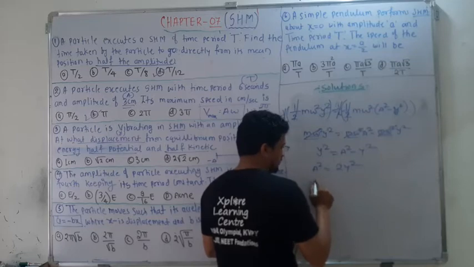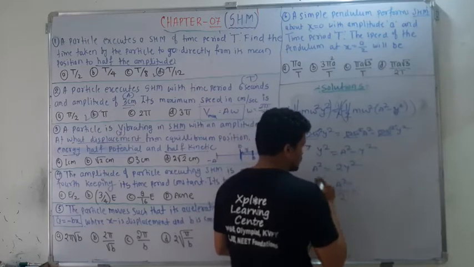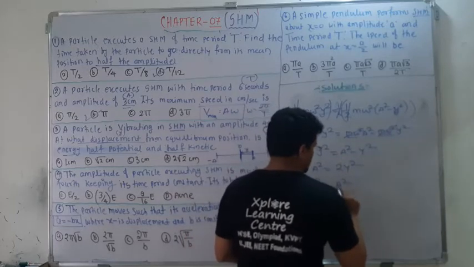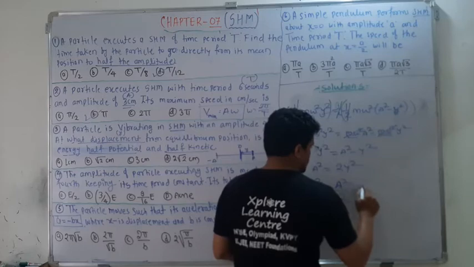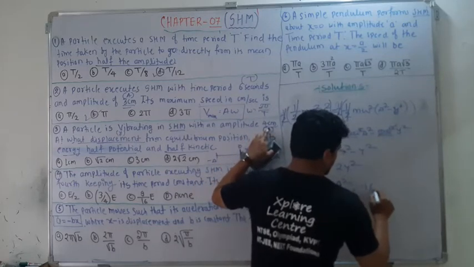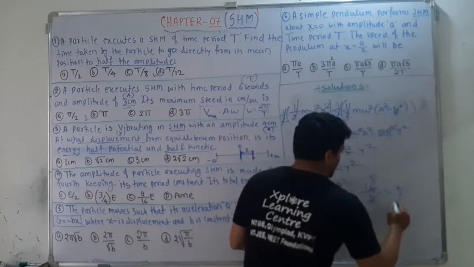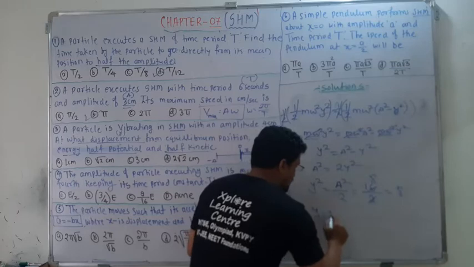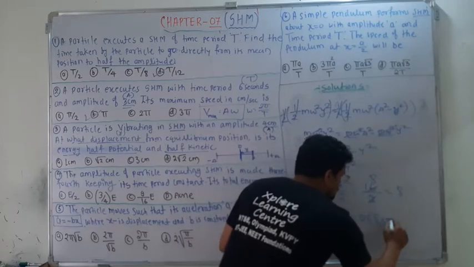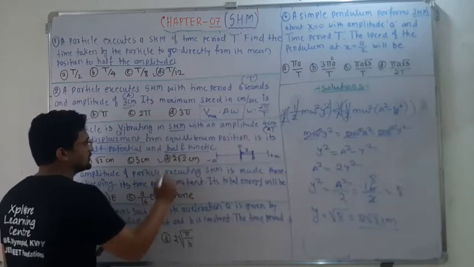Therefore y square is equal to A square divided by 2, and A is 4 centimeters, so A square is 16, divided by 2 is 8. But we need y, therefore y is equal to the square root of 8, which is nothing but 2 root 2 centimeter. So option D is correct.